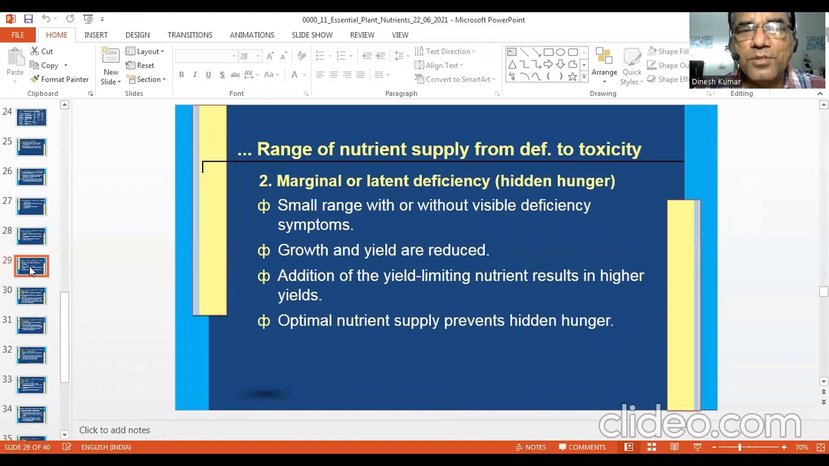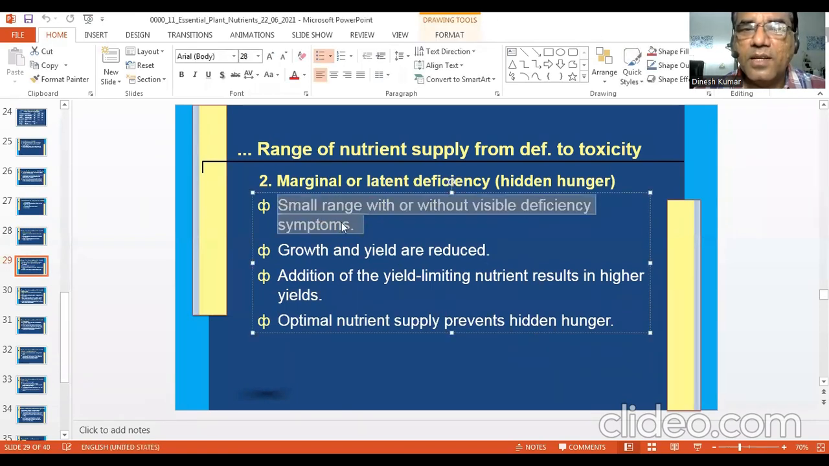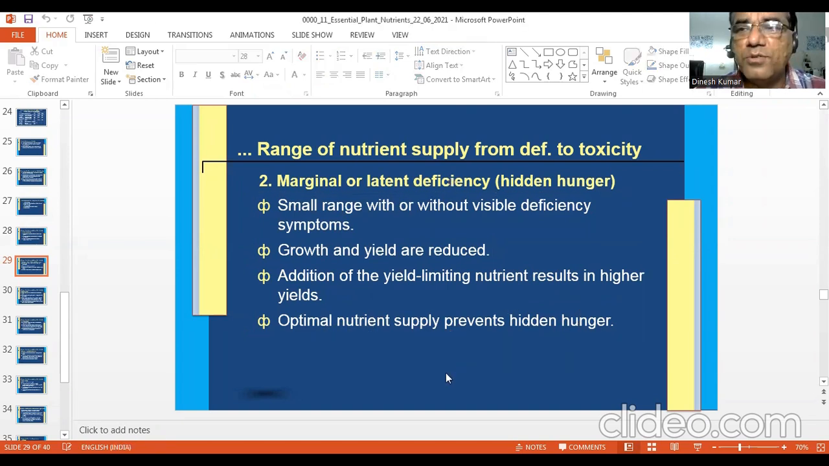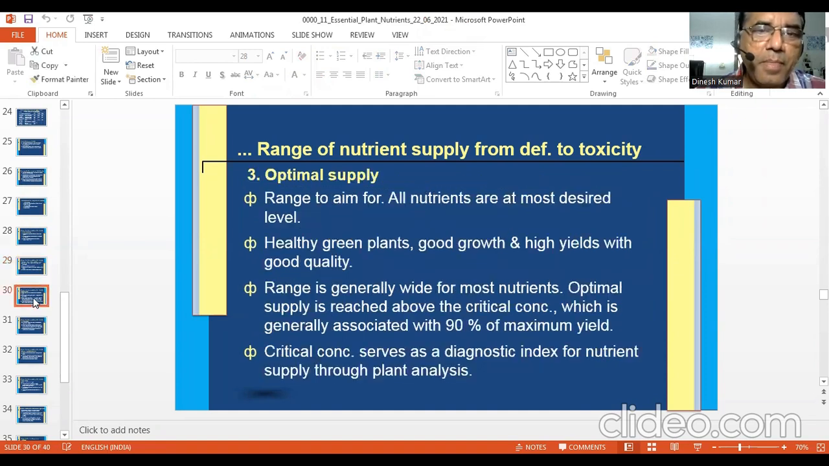Then number 2 comes marginal or latent deficiency, that is hidden hunger. A small range with or without visible deficiency symptoms. Here, in hidden hunger, you may or may not have the deficiency symptoms. Growth and yields are definitely reduced. Addition of the yield limiting nutrient results in higher yield. Optimal nutrient supply prevents hidden hunger. So in this zone also, you need to apply the nutrients.